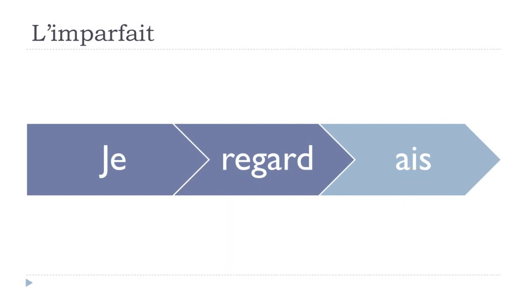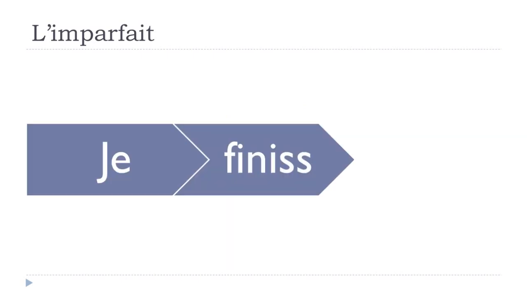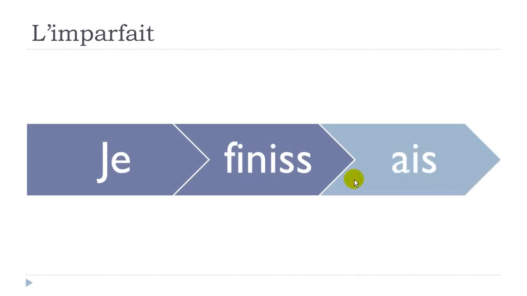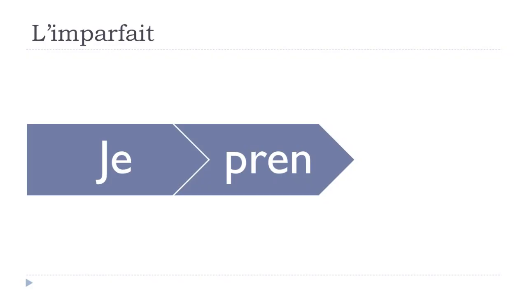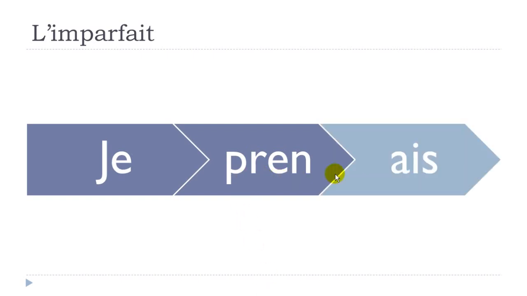All right, so if we have the example for finir, it was finisse. Remember this form that we got from the nous form of the present. Okay, so finisse, and then you add ais. Je finissais. All right, and then the last verb we had was prendre, if I remember correctly. Yes, and it was prenne. Okay, the form that we got when we took away this ons ending from the present. Okay, so prenne, and then you add your ending ais. Je prenais.